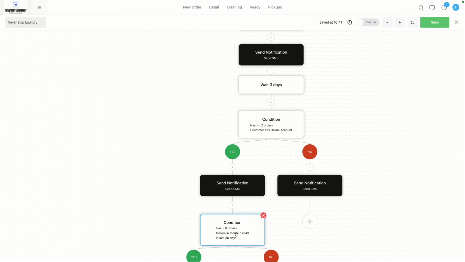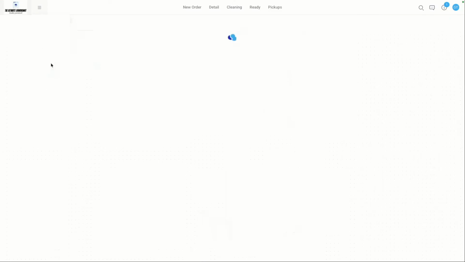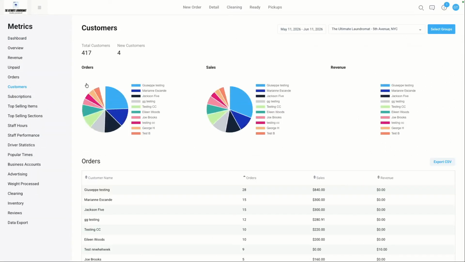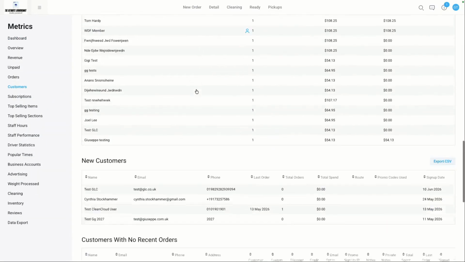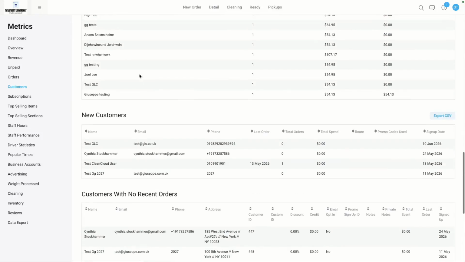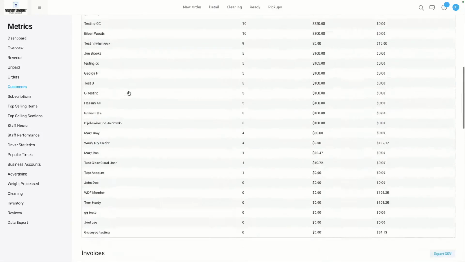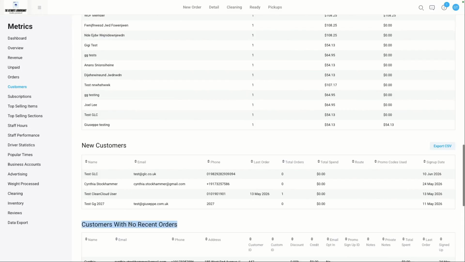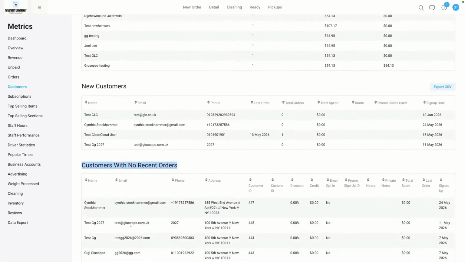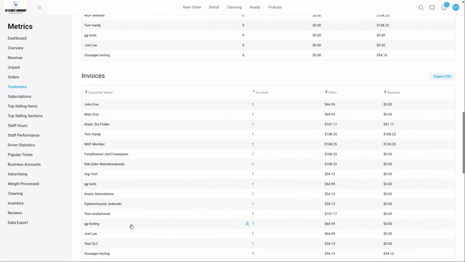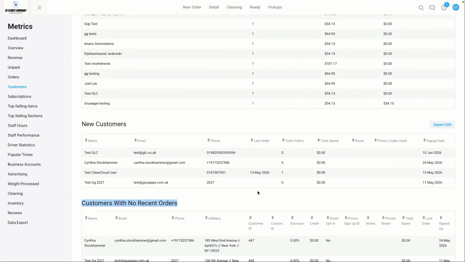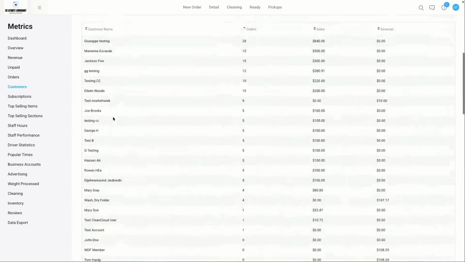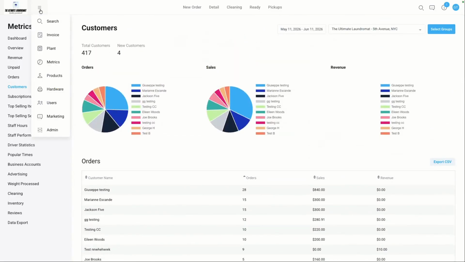In the metrics area, you've got a customers tab, with customers, orders, invoices, new customers, and customers with no recent orders. So you can check who doesn't have any recent orders from here, as one example. Sorry, Lucas, you were going to say something?